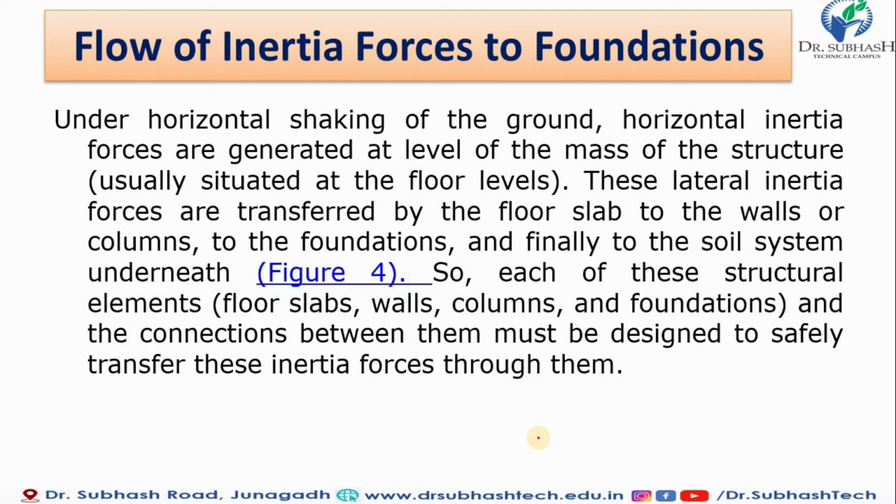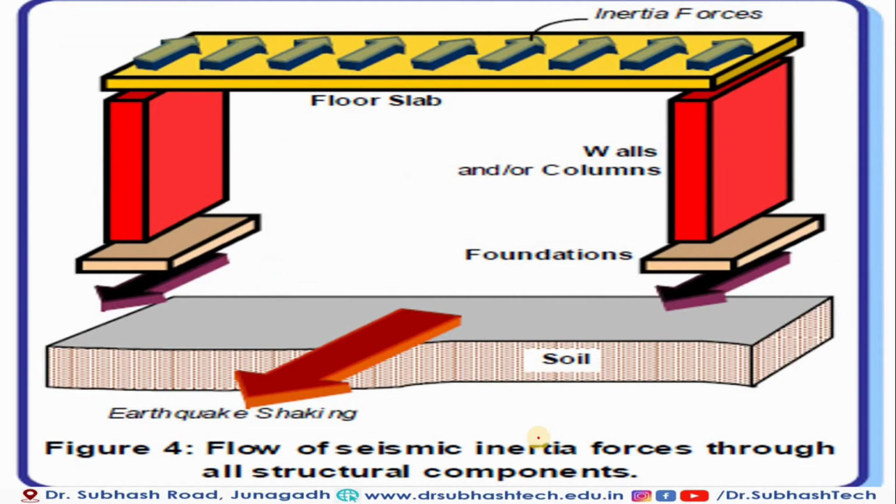The same hierarchy applies whenever inertia forces occur. Our structural elements and the joints between them must be sufficient to take this inertia force, which is then transferred to the soil, and after that the soil must resist this inertia force. So it is very important that our element design is proper to resist this inertia force. Again you can see that figure.